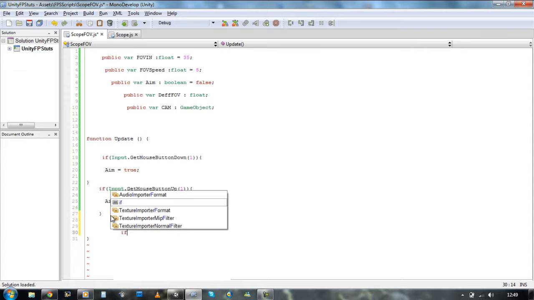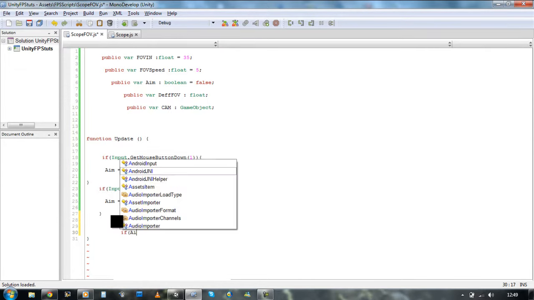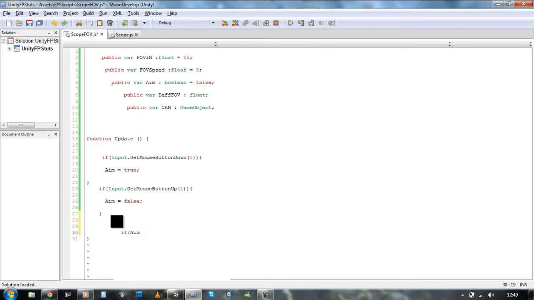So we're going to say if, put an apostrophe sign and then aim. That means basically at the top we said it's set to false, and the not is checking to see if it's not false anymore, and it's going to put it as true.